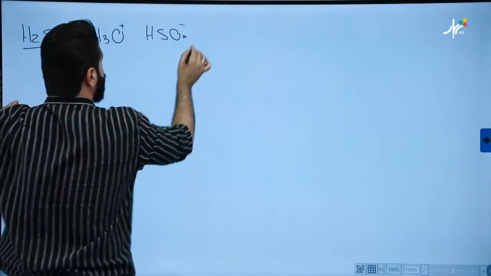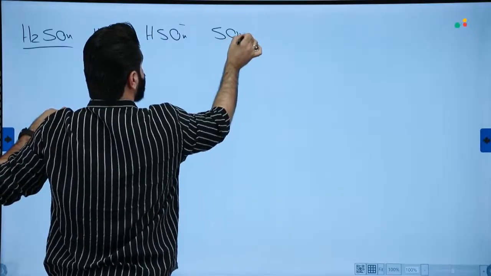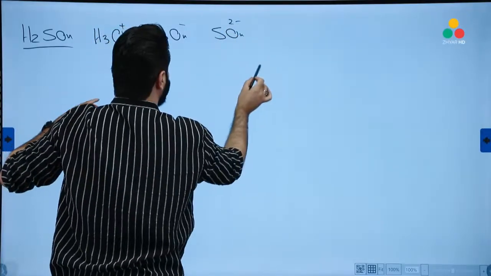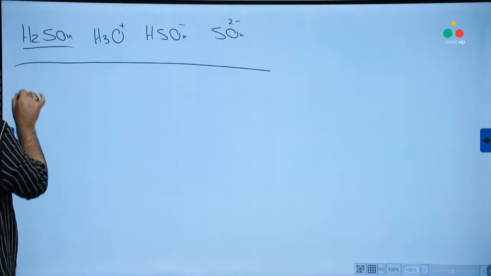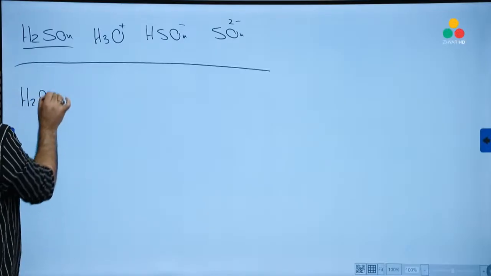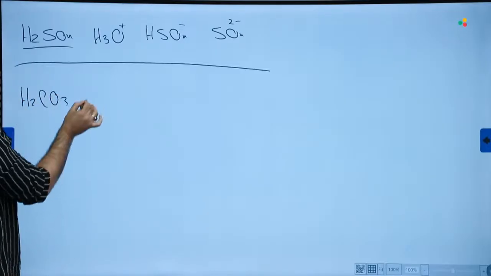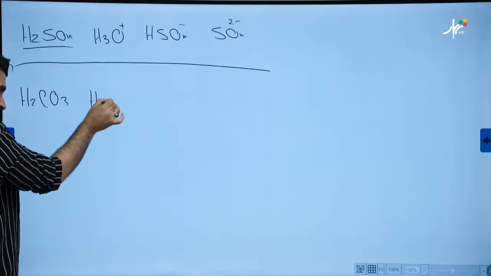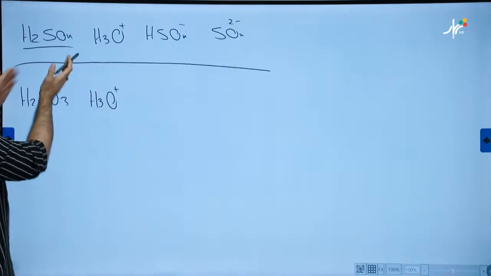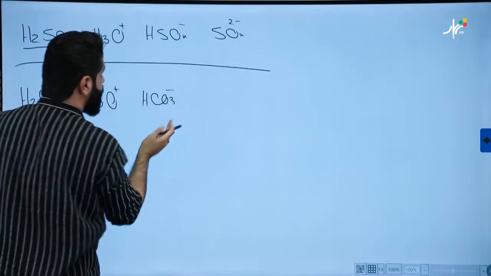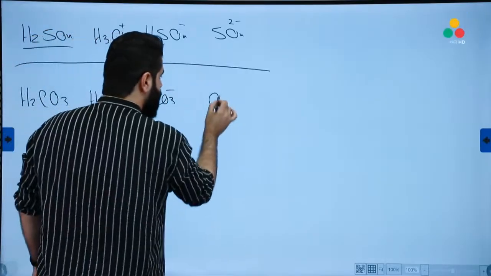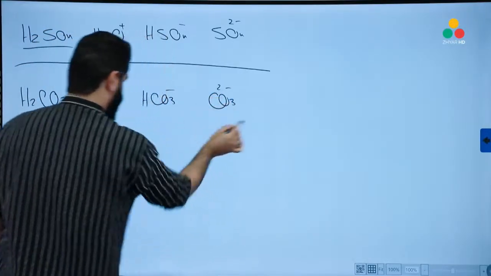Release the other proton, it will become SO4 negative 2. Let's do the same thing for the carbonic acid, H2CO3. It will produce hydronium ion, H3O. Then release one proton, it will become HCO3 negative. Release the other proton, CO3 negative 2.